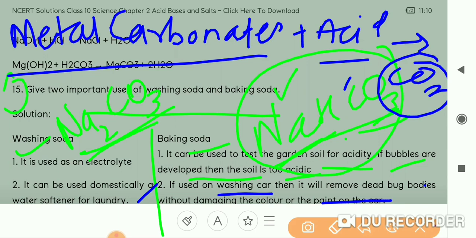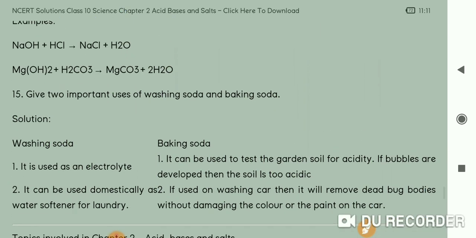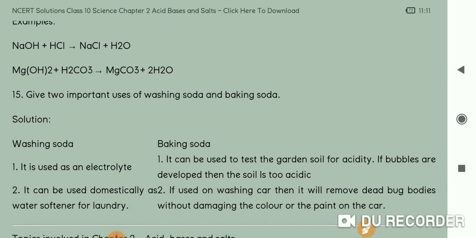So these are the uses of washing soda and baking soda. Okay, so that's all for today.